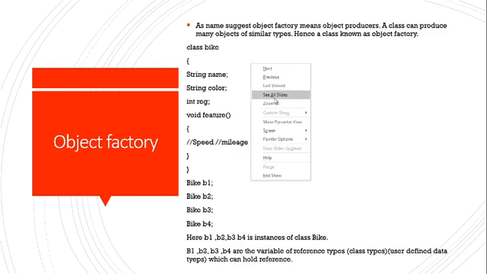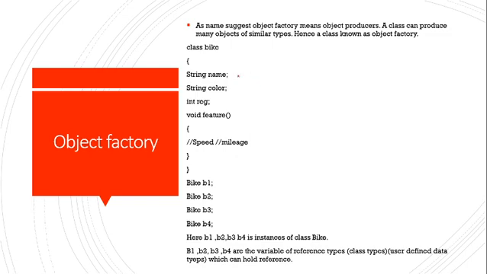Inside a bike class, I have used these data types. So when you are creating the object of the bike class, like bike b1, b1 is a variable and bike is a data type. So bike is a user defined data type. Inside this user defined data type, multiple predefined data types are used. That's why we call this a composite data type.